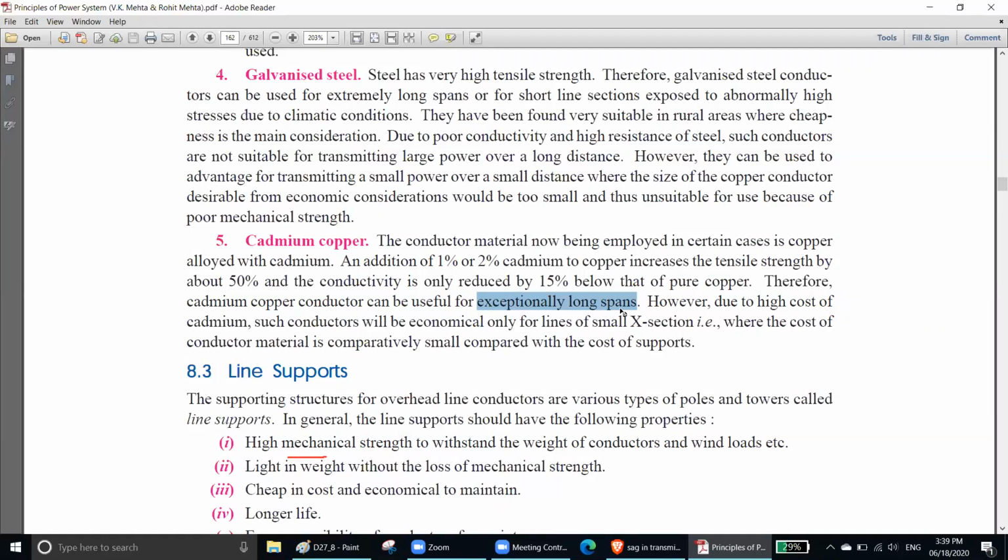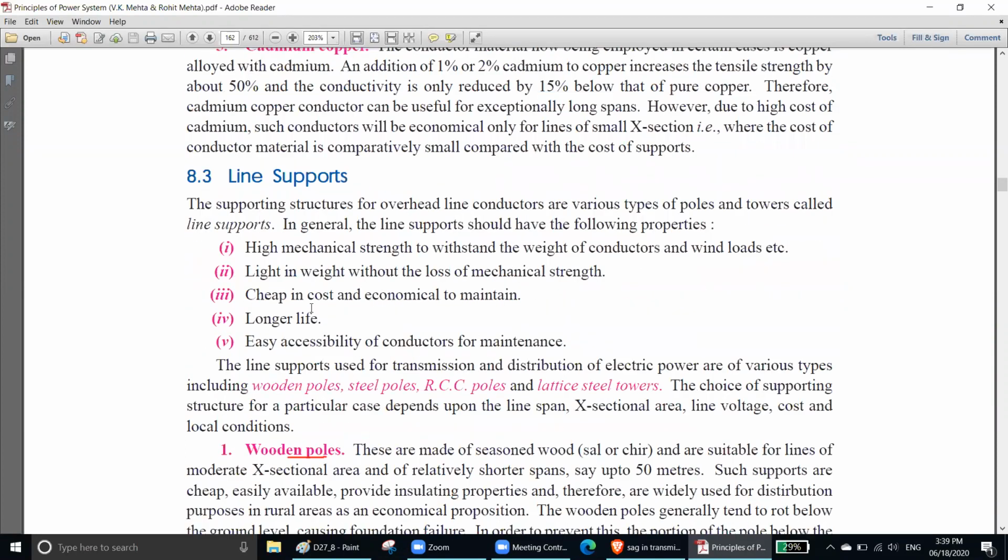Now line support. Okay, what is line support? Remember, line support should have following properties. Number one, high mechanical strength. Otherwise it will fail, it will break. Light in weight without the loss of mechanical strength. That means it should be light in weight. Otherwise you cannot install it. Otherwise it will be very hard to maintain.